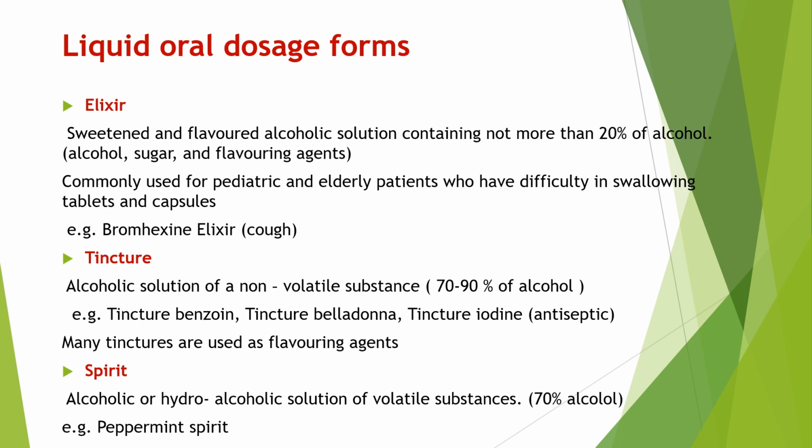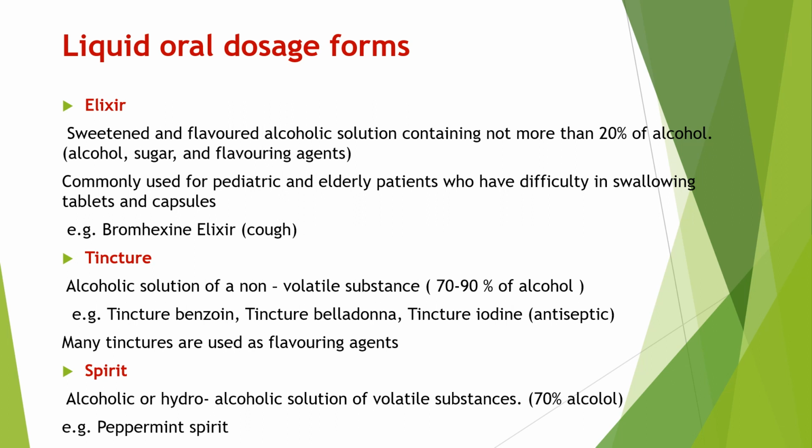Elixir is commonly used for pediatric patient and elderly patient who have difficulty in swallowing tablets and capsule. Example is bromhexin elixir. It is a cough elixir generally preferred in pediatric and elderly patient who have difficulty in swallowing tablet and capsules. Okay, elixir, it is an alcoholic solution. It contains not more than 20% of alcohol. It is a mixture of alcohol, sugar and flavoring agent. Example is bromhexin elixir.